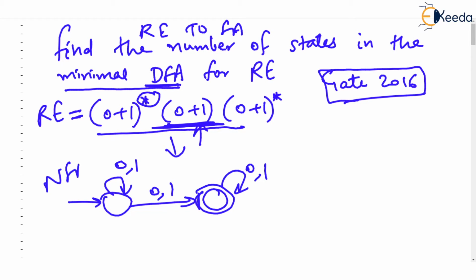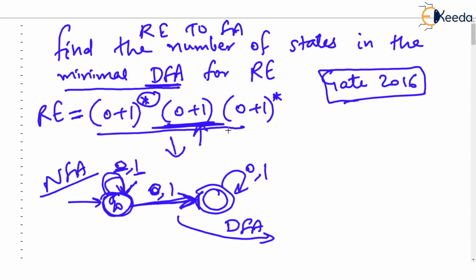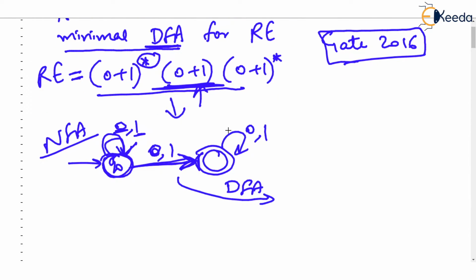Observe, because on 0 and 1, there are two transitions from the initial state Q0. I mean, on 0, Q0 goes to Q0, or on 0, Q0 goes to Q1. Clearly, this is an NFA, but they are asking us for a DFA. And you know how to convert an NFA to a DFA, isn't it? But then the DFA that you will get may not be minimal. The DFA that you will get may contain 5 states. Who knows?